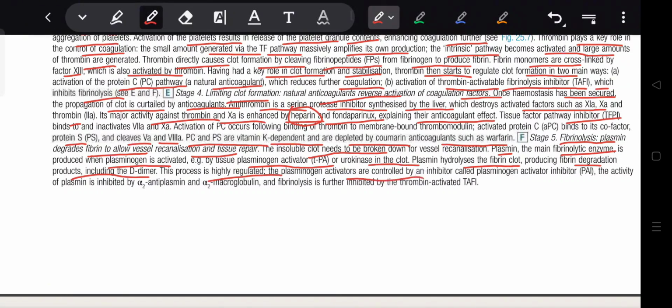The process is highly regulated. Plasminogen activator is controlled by plasminogen activator inhibitor. The activity of plasmin is inhibited by alpha-2 antiplasmin and alpha-2 macroglobulin, and fibrinolysis is further inhibited by thrombin-activatable fibrinolysis inhibitor.